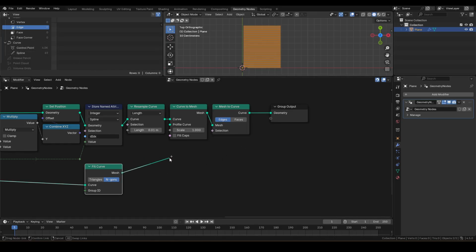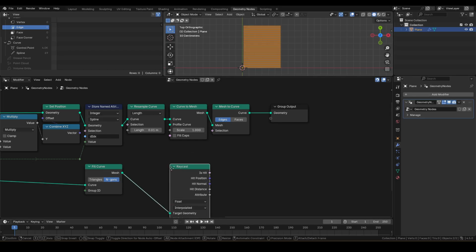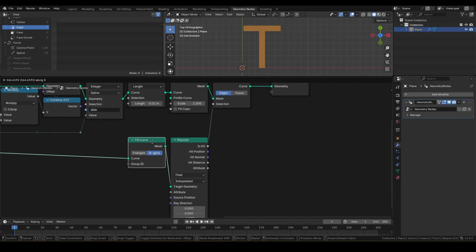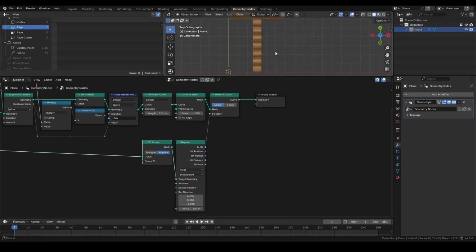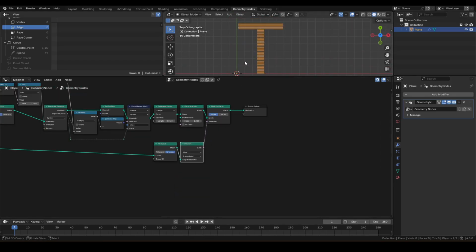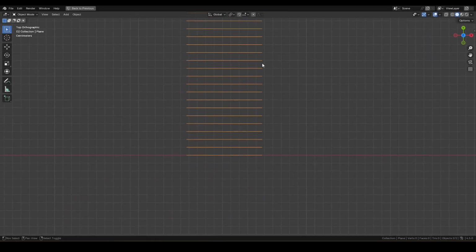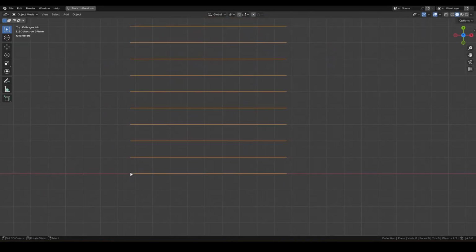It might make no sense, but if we raycast from fill curve and connect the is_hit result to mesh to curve selection, we end up with this cutout. It might be less accurate than Boolean, but I believe it's a faster way to achieve this result. Next step is, we'll be connecting the splines going back and forth. Kinda like this.